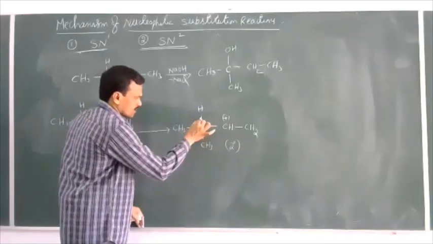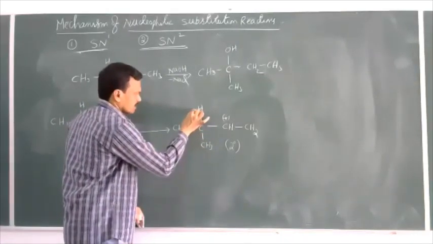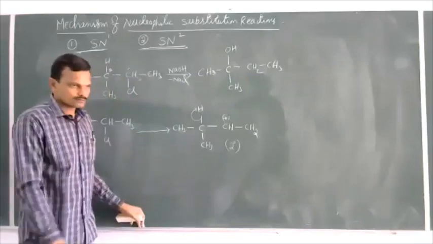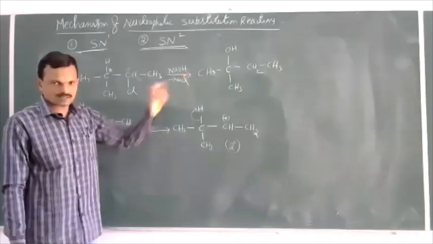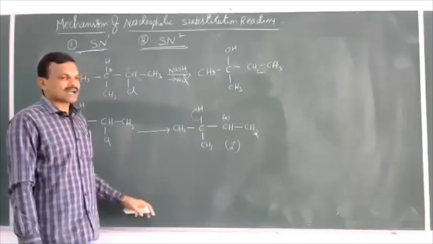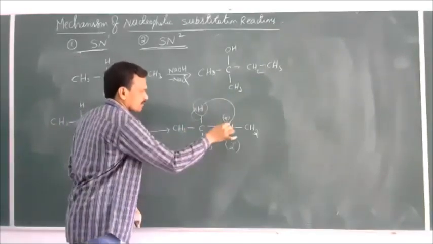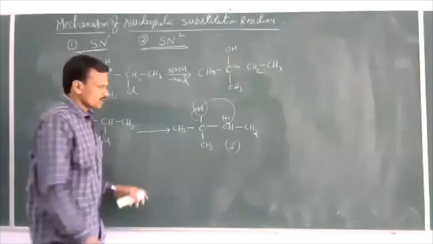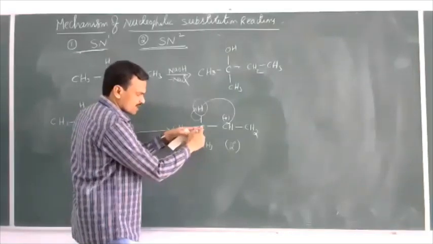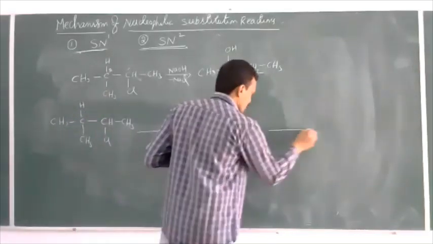This electron pair is gained by H, then H becomes H minus. That H minus is called a hydride. Now, this H minus attacks this carbon. Since this carbon loses this electron pair, C becomes C plus.